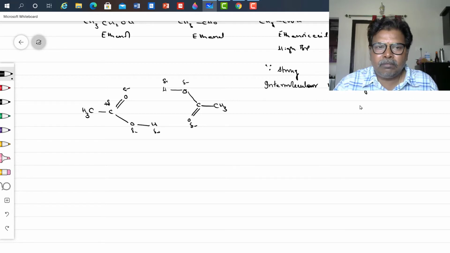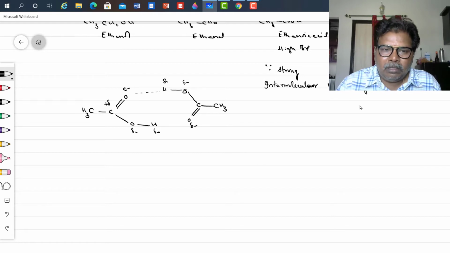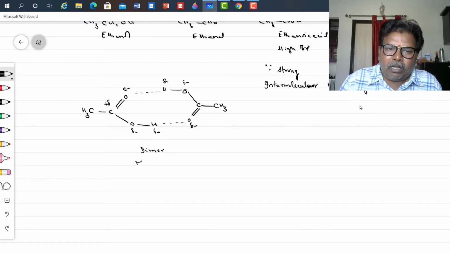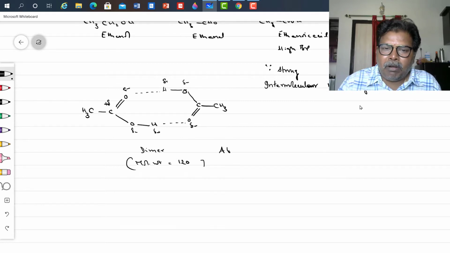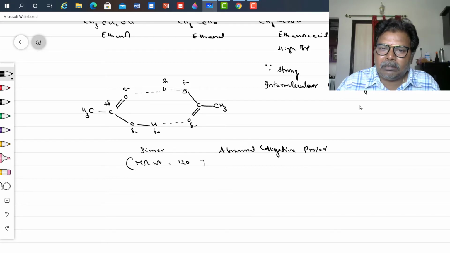Due to this, acetic acid molecules exist as a dimer and the molecular weight is nearly double, 120. That is why it shows abnormal colligative properties. This we studied in the solutions topic, abnormal colligative properties, right?